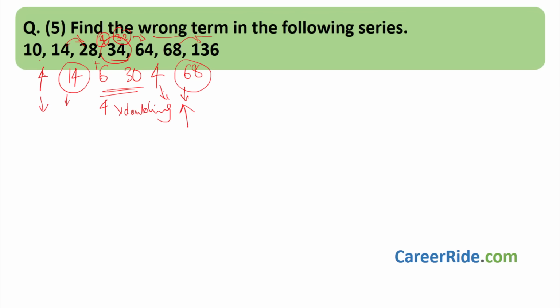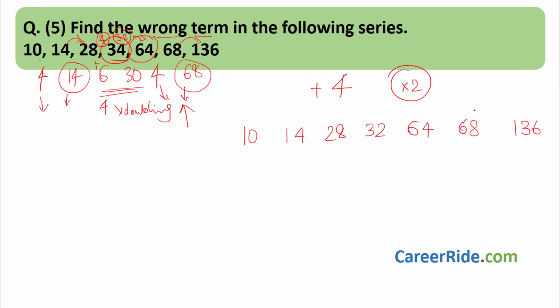We found what kind of relation might be there. We were doubtful, so what we did, instead of adding 6 after 28, we added 4. We got 32, double of 32 is 64. So the correct series will be 10, 14. 14 twos are 28. 28 plus 4 is 32. 32 twos are 64. 64 plus 4 is 68. 68 twos are 136. So we add 4 and then multiply by 2. Okay, moving to next question.